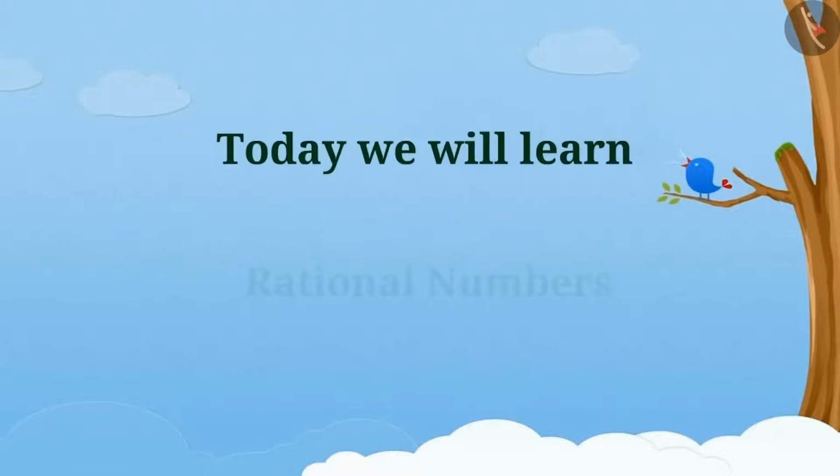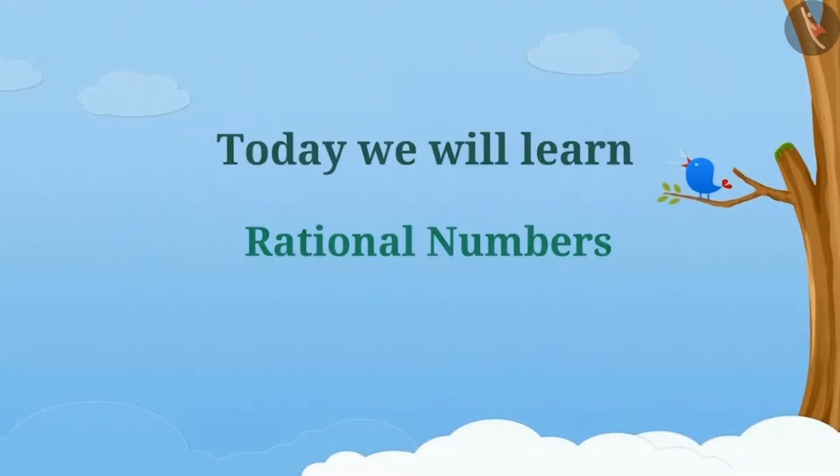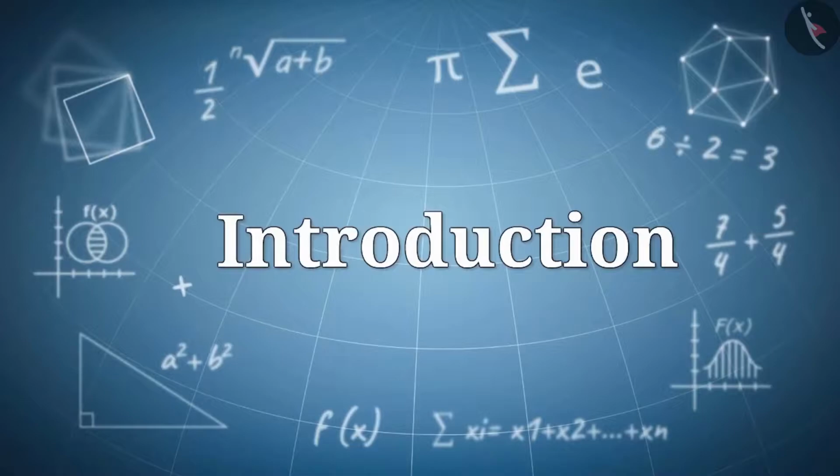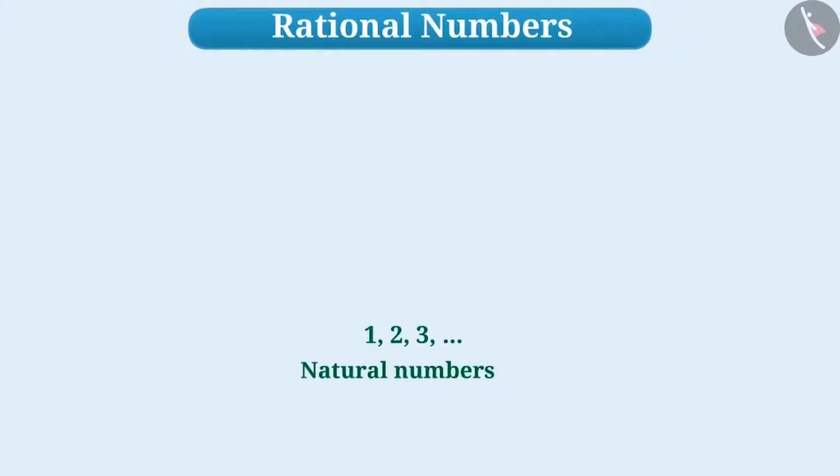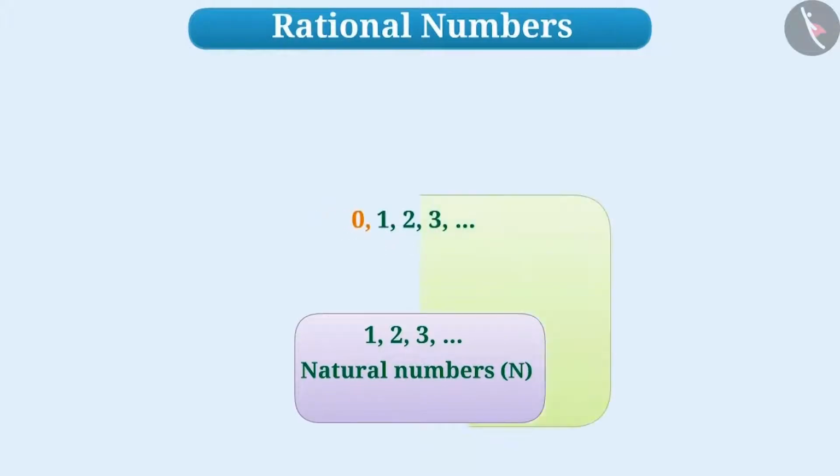Today we will learn about rational numbers. You will be knowing for sure that counting numbers like 1, 2, 3, etc. are called natural numbers. We represent it as N. Natural numbers along with 0 form a group called whole numbers, which we represent as W.